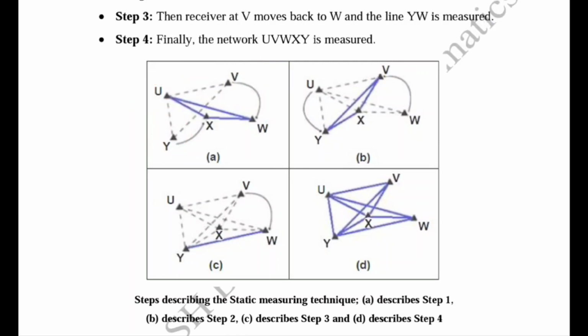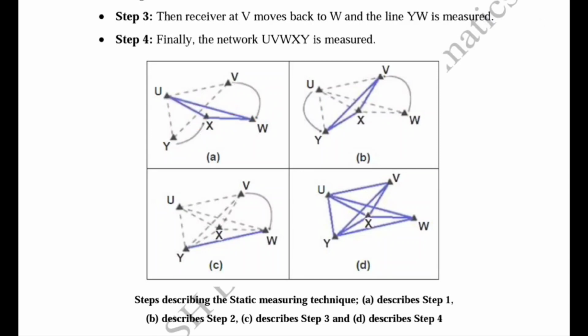After collecting the data, the receiver on Y moves to X, and the V receiver moves to W. So these two receivers are moved from Y to X and V to W. This is the new traverse data made.